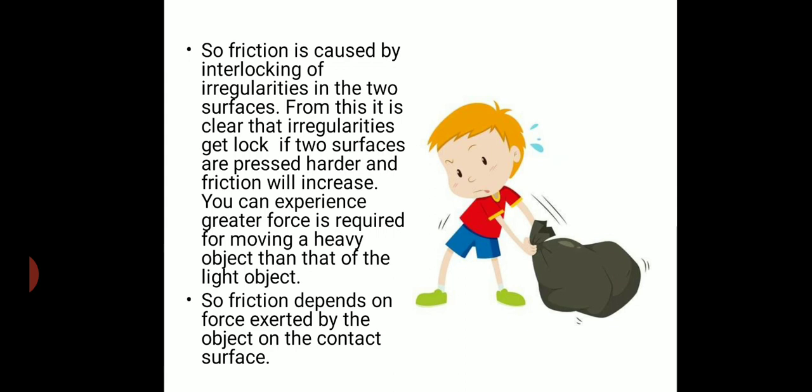So friction depends on the force exerted by the object on the contact surface. That means the weight of the object and the reaction force given by the object. More is the weight, means more is the interlocking, and more is the reaction force. So friction is also greater.